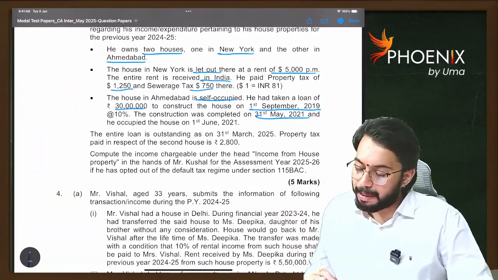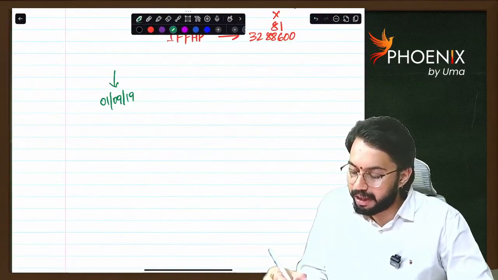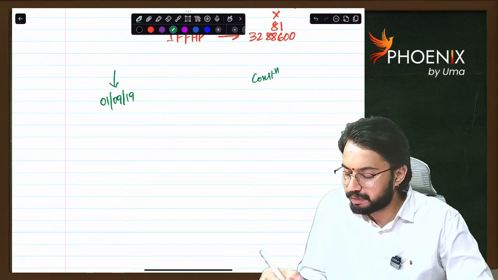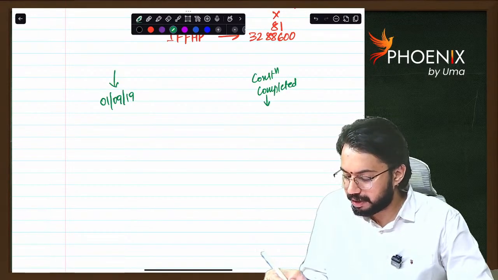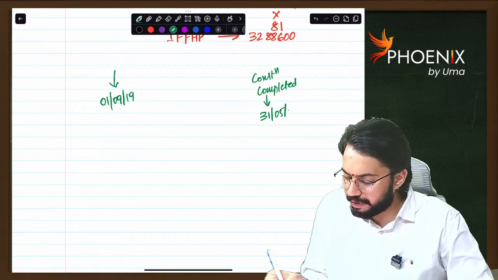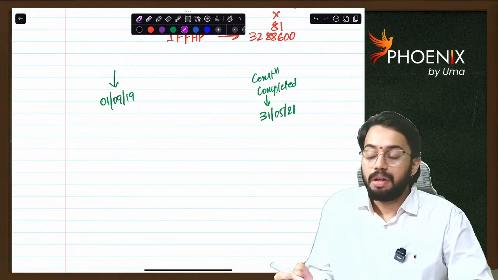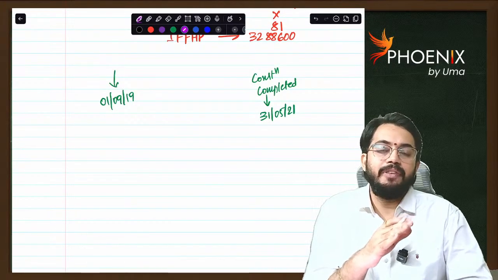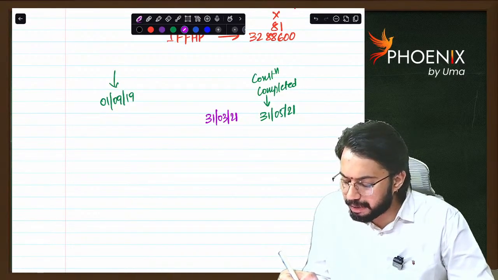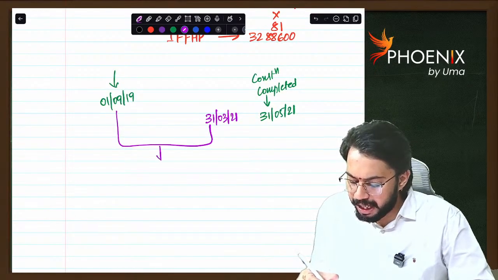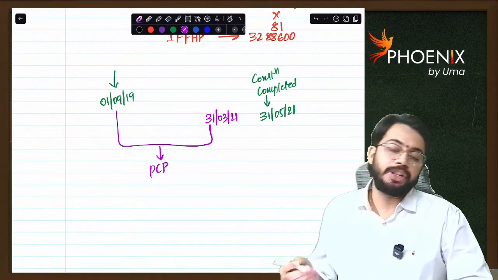When was construction completed? 31st May 2021. So the period up to 31st March 2021 will be considered as the pre-construction period.